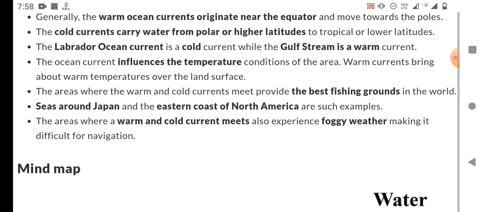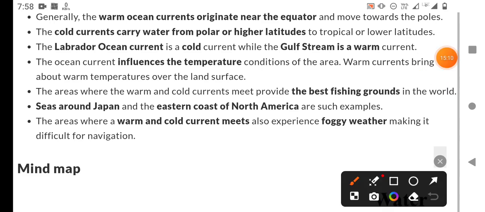The ocean current influences the temperature conditions of the sea. Warm currents bring about warm temperatures over the land surface. The areas where the warm and cold currents meet provide the best fishing grounds in the world.